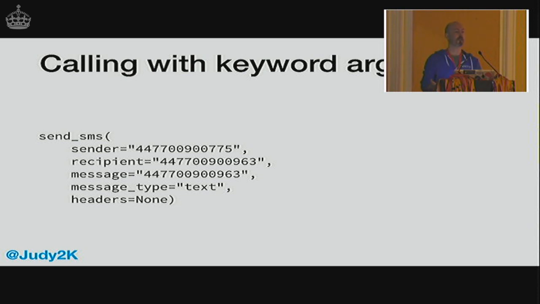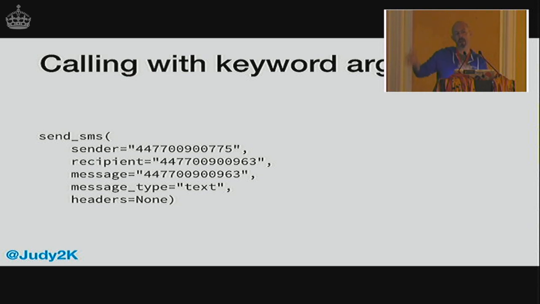You can get around this by calling it with named arguments. So this is obviously a lot more explicit. It's a lot easier to understand what each of those numbers are. Highly recommend you use this style if you have a function that takes this many arguments. The thing is, it's complaining about the definition because the definition's too complex. But it's not really too complex if it's always called in this way.